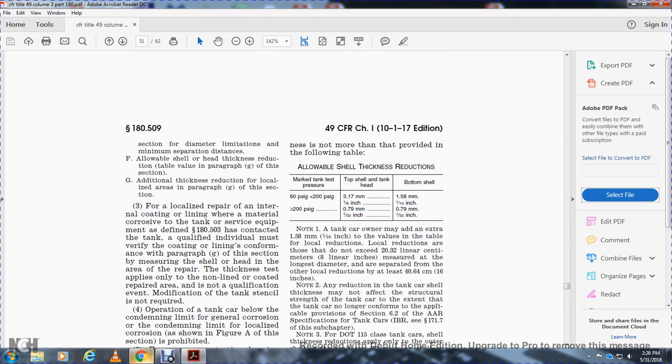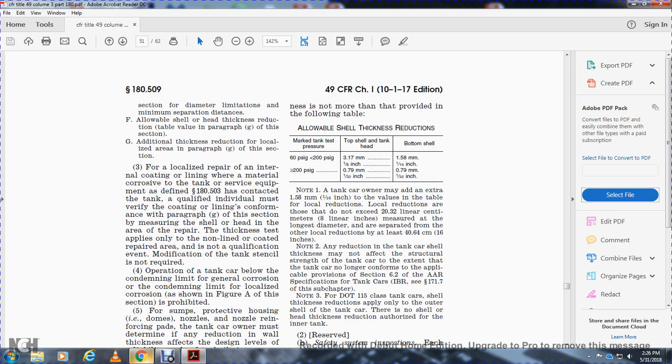For loading, repair, internal coating and lining with a material with a growth of the tank with a surface equivalent defined in statute 180.503, the qualified individual must verify the coating or lining conforms with paragraph G of this section, measure the shell and head thickness to ensure the repair thickness, test only the non-lined or coated prepared area. A non-qualification event with a non-modification of the tank stencil is not required up to operation of the tank car below the containing general corrosion.